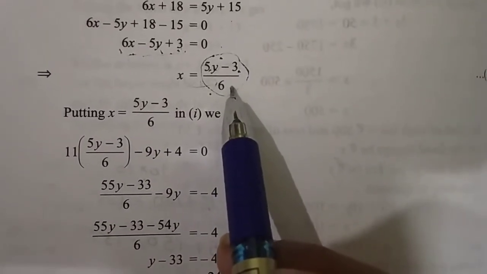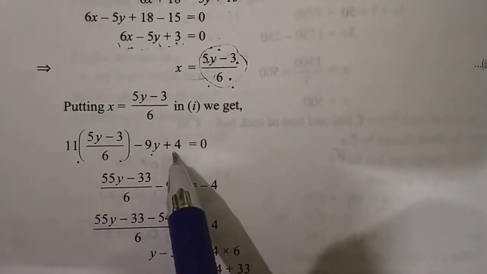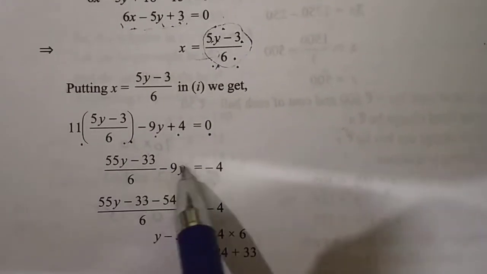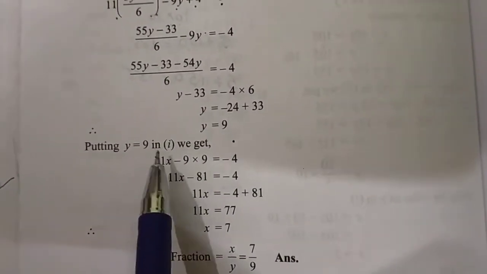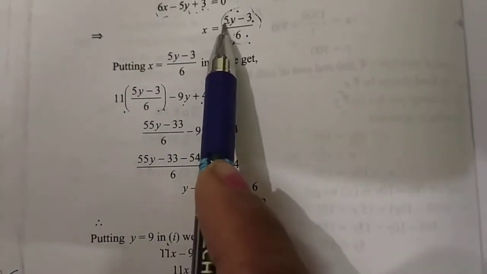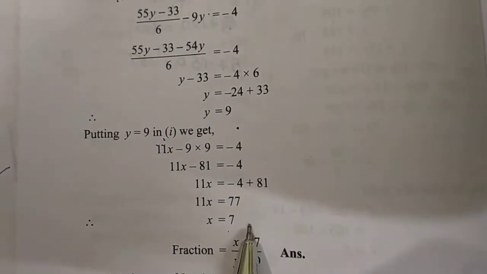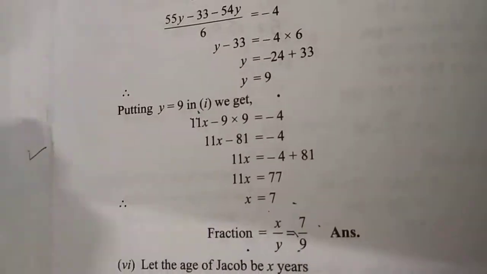Let's put this value of x in your first equation, 11x minus 9y plus 4 equal to 0. Let's place the value of x here. So by LCM and all, you will easily get the value of y, 9, and let's put this value 9 here at the place of y. You will get the value of x easily here. We got it 7. Now, our fraction was x upon y equal to 7 upon 9. Is it clear to you all?